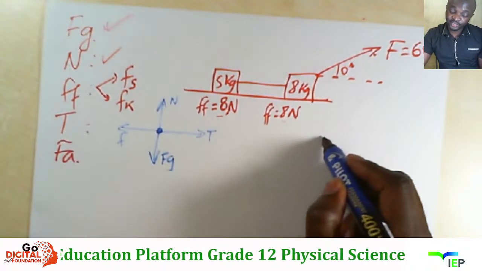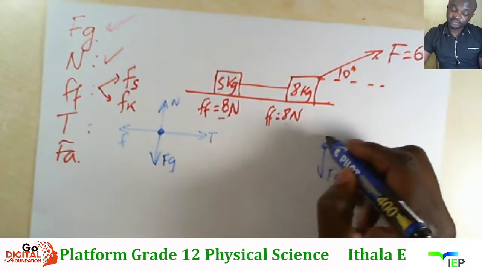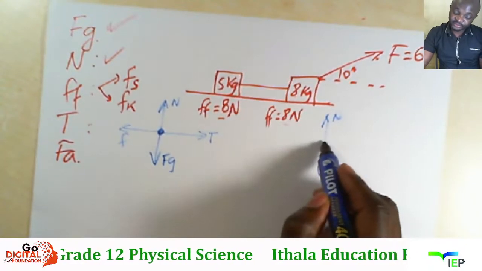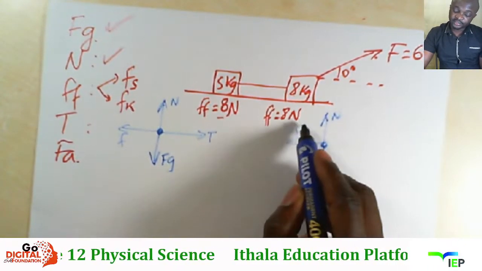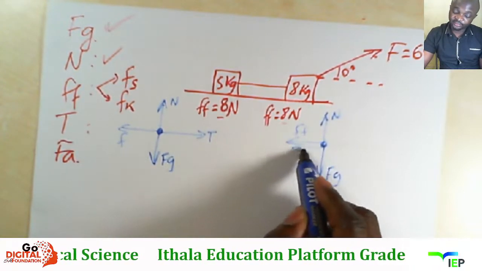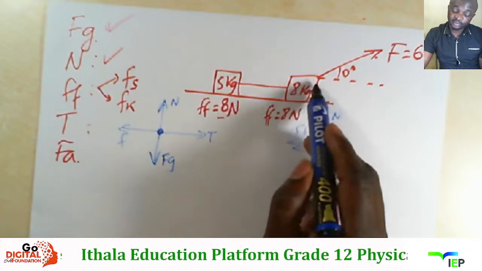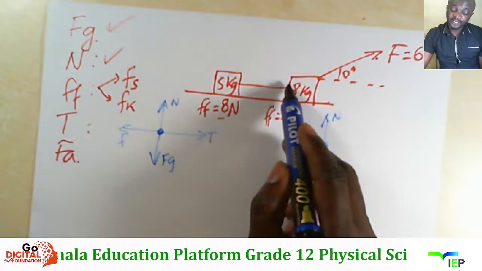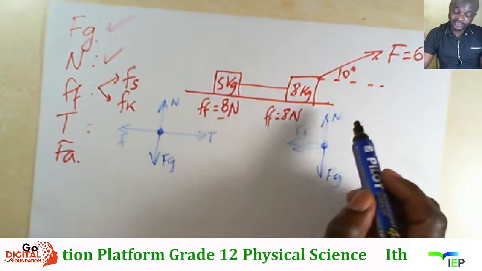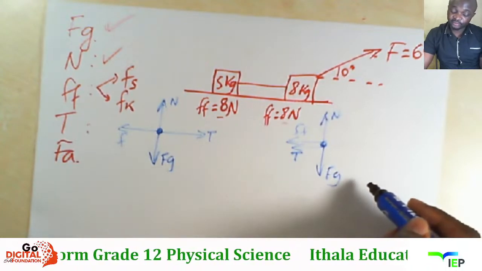Bese sibuka kulo 8 kg block. 8 kg block une gravitational force, une normal force, siyabona ukuthi kune friction, and the friction opposes the motion. Then kune tension futhi. I tension uyibuka on the side. Yabona njengoba 8 kg intambo ibambe on the left side, kusho ukuthi ne tension idonsa nayo to the left.